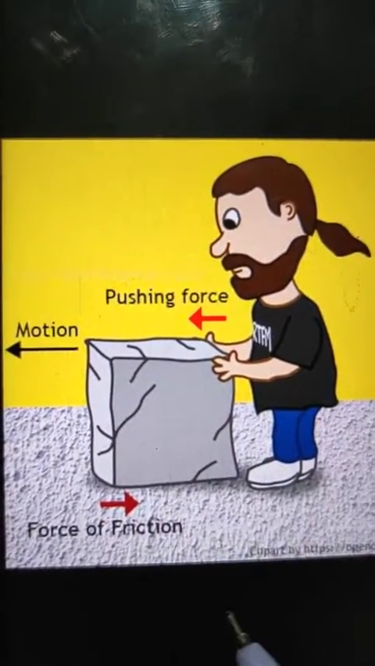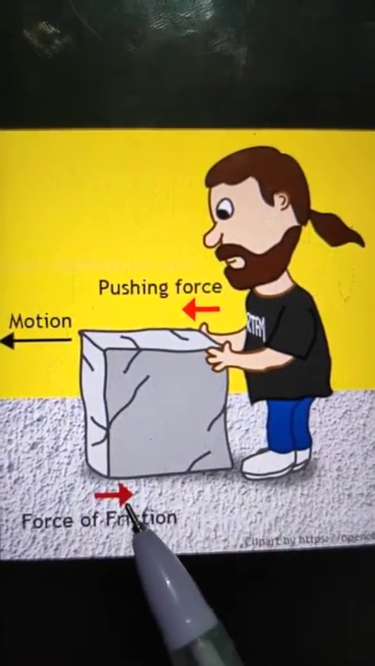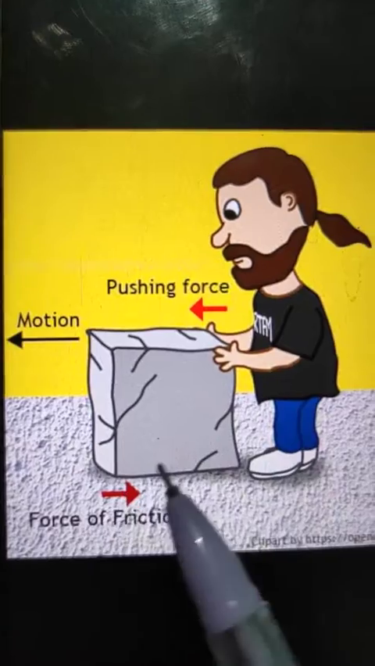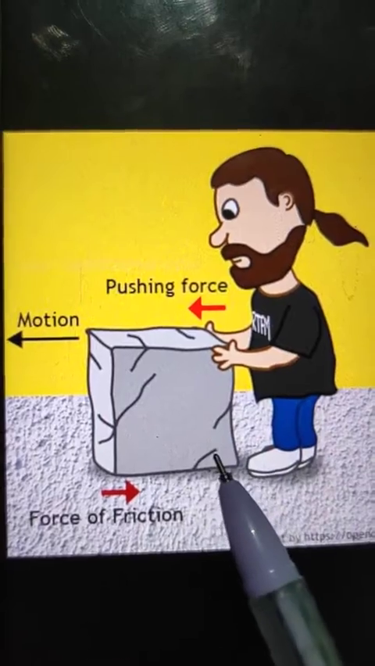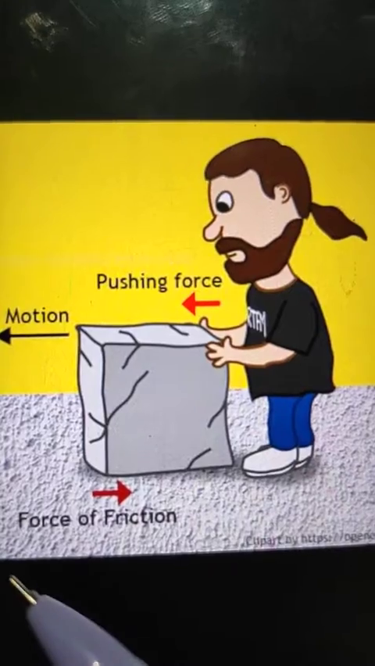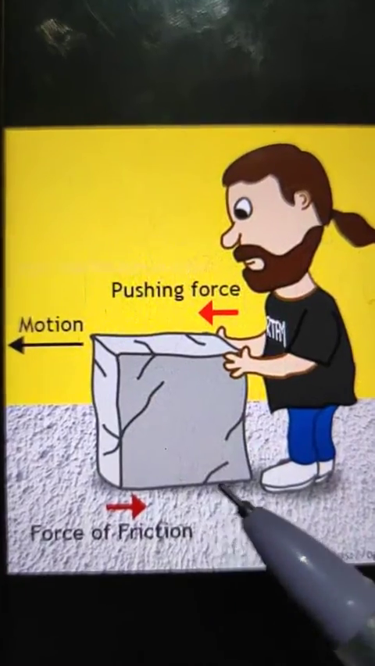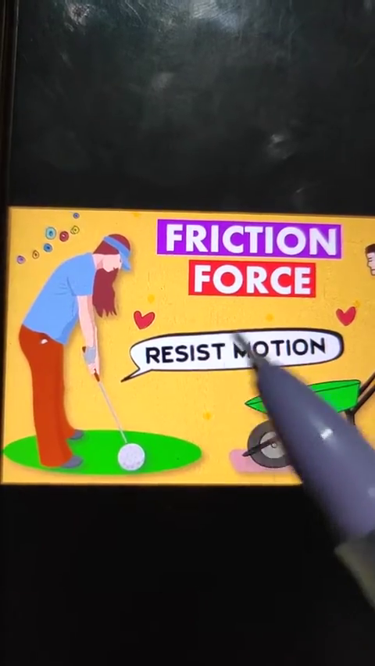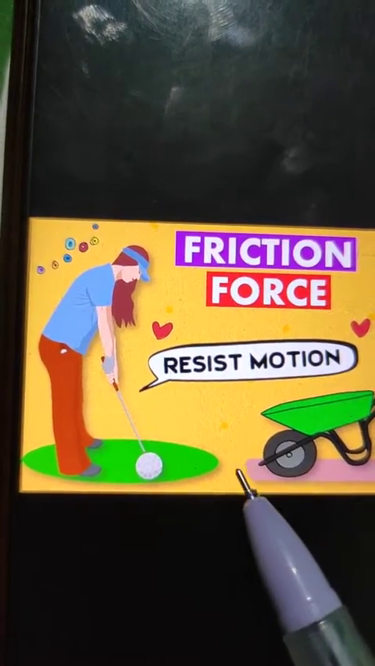Now, frictional force. Whenever two surfaces are in contact, they rub against each other and try to stop the movement of the other. So this force that tries to stop things moving on the surface is called frictional force. What is frictional force? Frictional force is the opposing force that is created between two surfaces that try to move against each other. The main purpose of the frictional force is to create resistance to the motion of one surface over another surface.